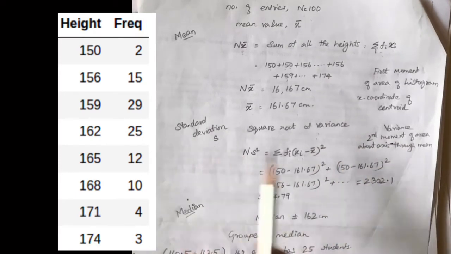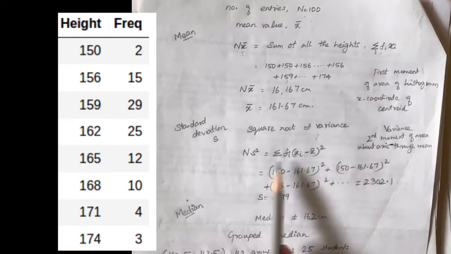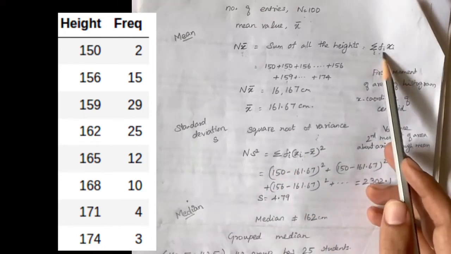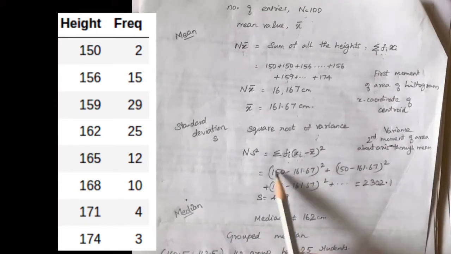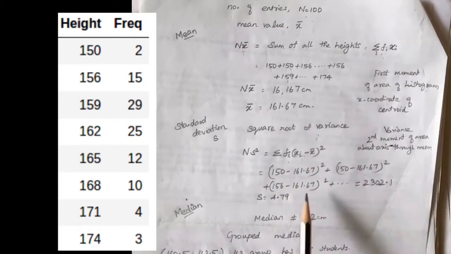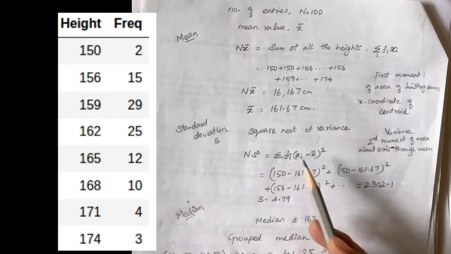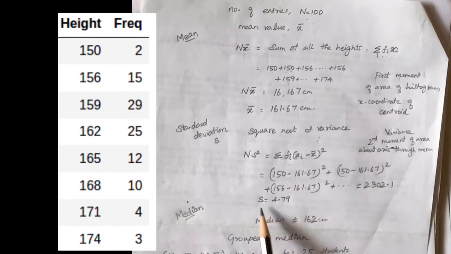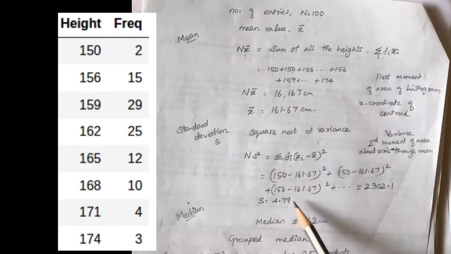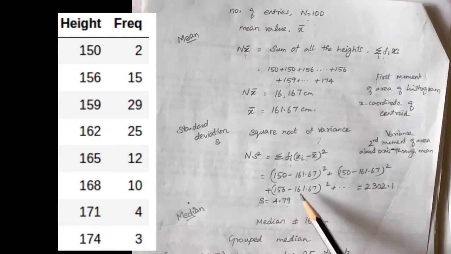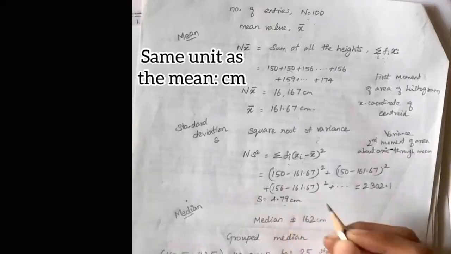It can be computed again in the compact form as frequency into values subtracted with the mean and squared, summed, and then dividing by the total number of entries gives us the variance, and the square root of it gives us the standard deviation, which will follow a consistent unit with the mean.